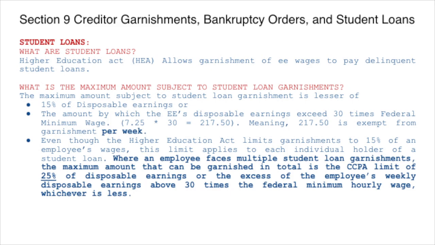Even though the Higher Education Act limits garnishments to 15% of employees' wages, this limit applies to each individual holder of student loan. Where an employee faces multiple student loan garnishments, the maximum amount that can be garnished in total is the CCPA limit of 25% of the disposable earnings or the excess of the employee's weekly disposable earnings above 30 times the federal minimum hourly wage, whichever is less.